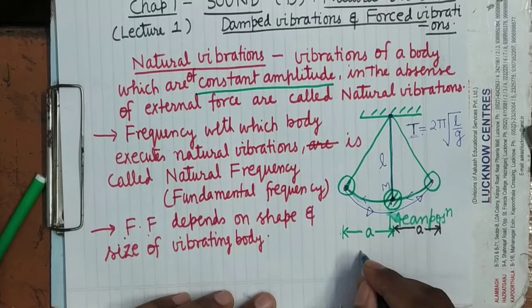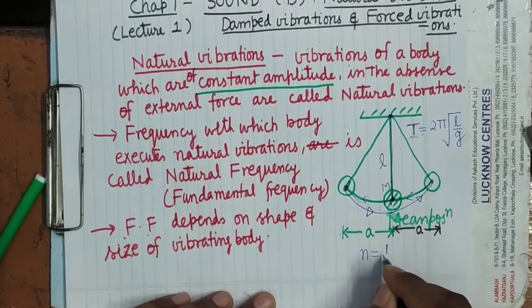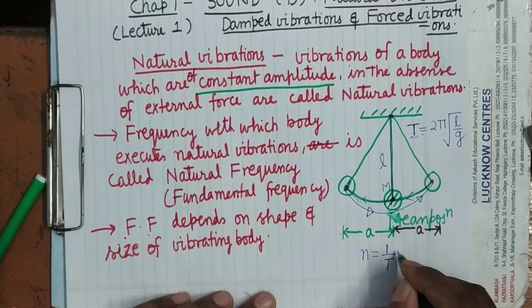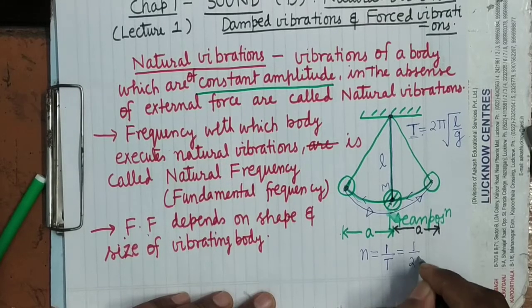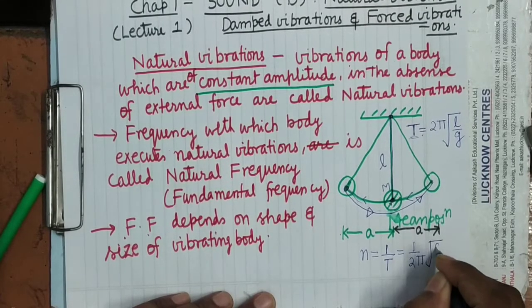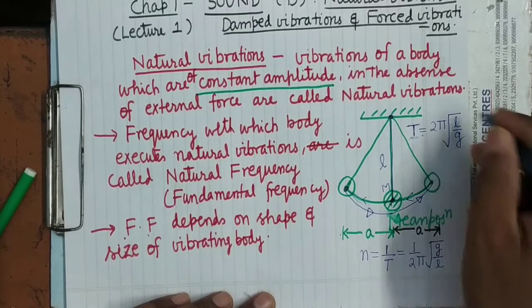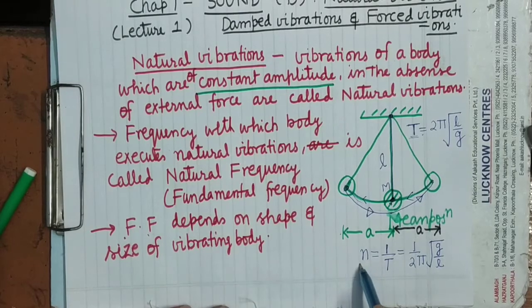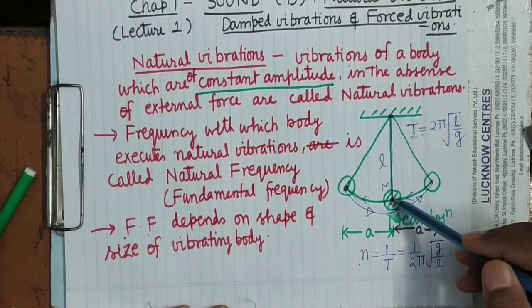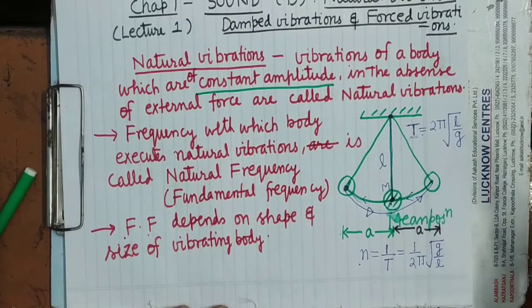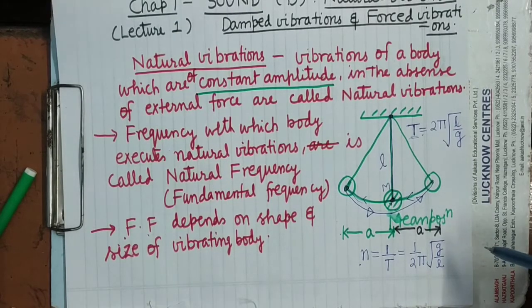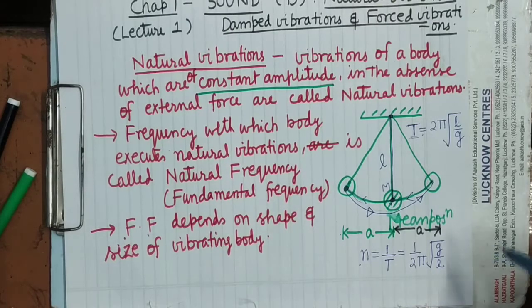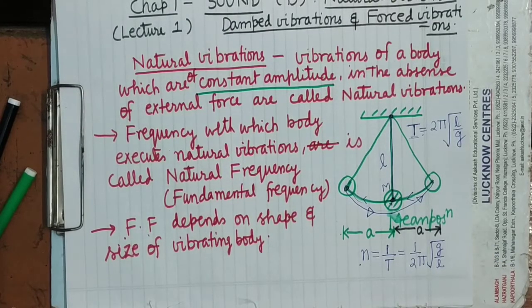And its frequency is what? Frequency, as we know, is the reciprocal of the time period. That is, it is equal to 1 upon 2 pi root g upon L. You make it inverted. It's clear. Write it inverted. Means the frequency depends upon what? Frequency depends upon the effective length as well as the acceleration due to gravity at that place. It also depends upon the acceleration due to gravity.